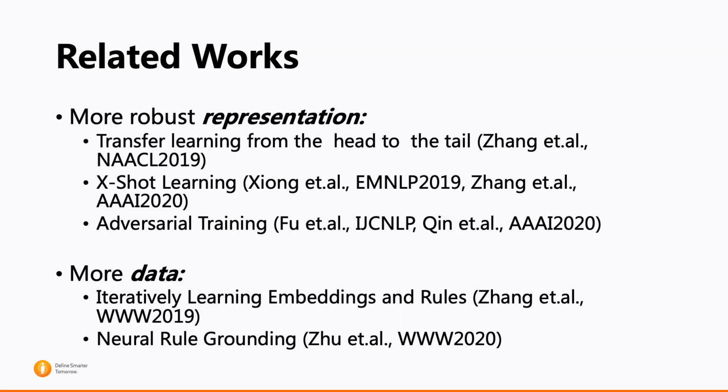There are two main different approaches for the low-resource knowledge graph completion problem. Some researchers propose to learn a more robust representation via transfer learning, adversarial training, or meta learning in the few-shot learning style. Also, some researchers propose to generate more data by rule learning or neural rule grounding.